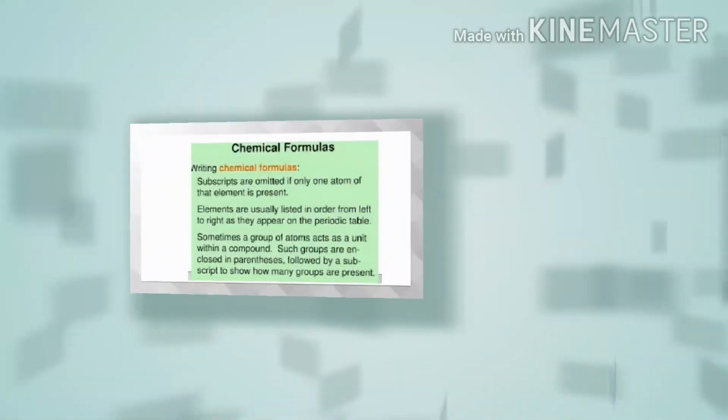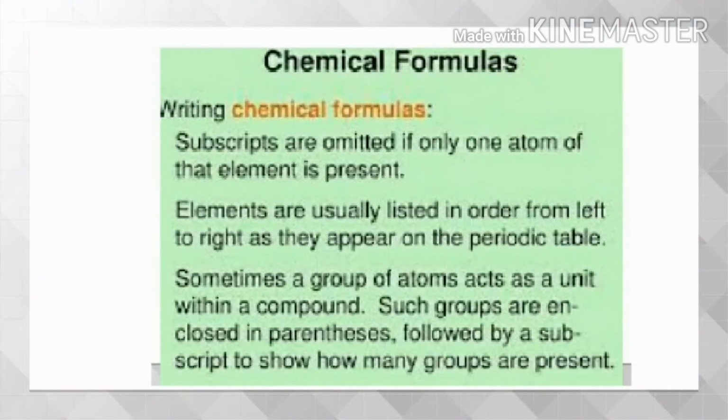Writing chemical formulae. The chemical formula of a compound is a symbolic representation of its composition. The chemical formulae of different compounds can be written easily. For this exercise, we need to learn the symbols and combining capacity of the elements. The combining power of an element is known as its valency.